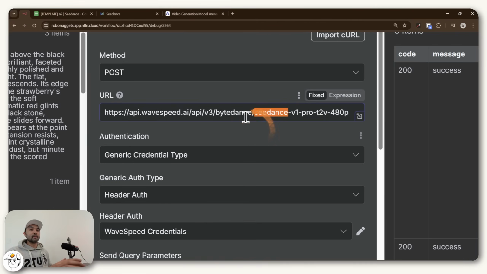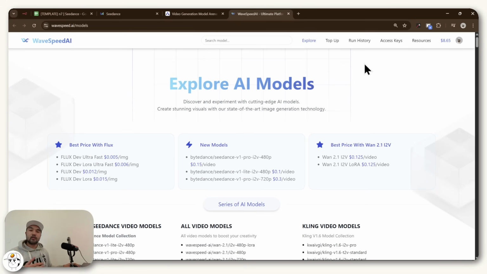And you can see we have the Seedance model here, but you'll realize that the provider for us in this case is this URL called wavespeed.ai. So if you go to wavespeed.ai, you'll see that what they do is they aggregate a lot of these AI video and image generation models for us to use. And if you haven't used one of these before, basically an analogy for it is like an app store, but for AI models. So instead of going to each of these AI models' website and learning how they work, you can just learn how to use a service like wavespeed.ai, and you'll be able to use those same models much more easily and much faster as well.